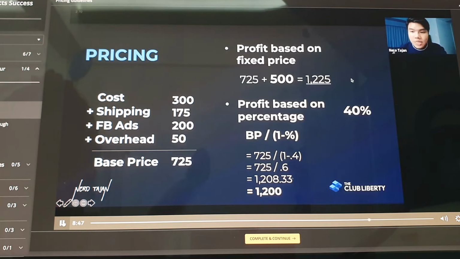With a fixed price, the price is automatic. With the percentage, you use the additional formula to get the price. Guys, so far, is this clear? I hope this is an aha moment for you. Okay, yes, clear, thank you so much. So, guys, this is so magical. Now we know how to price your items, and I'm confident for us to proceed.